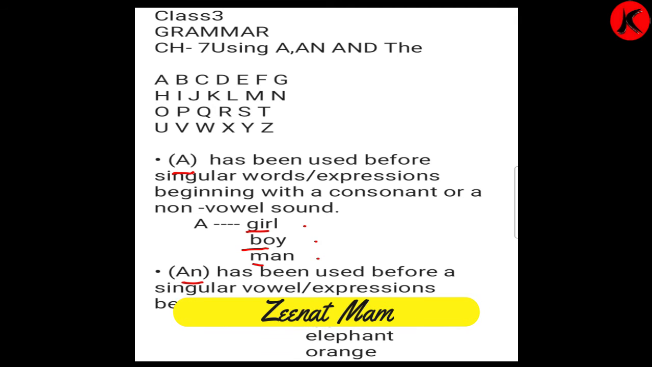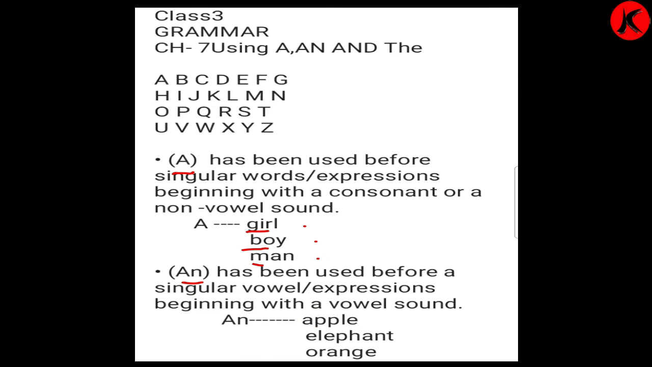A and N has been used before a singular noun, expressions beginning with a vowel sound. Now over here we will find out in the A to Z capital alphabet where the vowels are. So first A, then E, I, O, U. A, E, I, O, U. These are the vowels. These are vowel sounds.